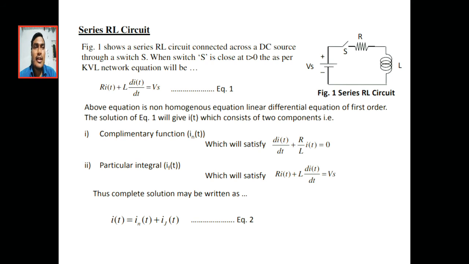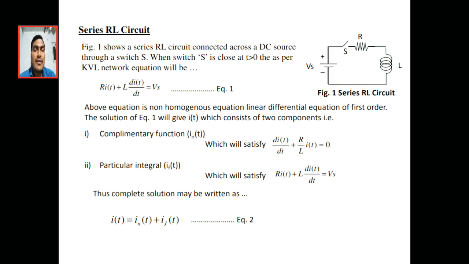So if I am supplying some current, for example 2 amps, and I measure with an ammeter after closing the switch, it will not show 2 amps immediately, because it takes some time. There is an element, the inductor, that opposes the sudden change in current. So how much time does it take? What is the current expression immediately after closing the switch? Then we have to analyze that here.